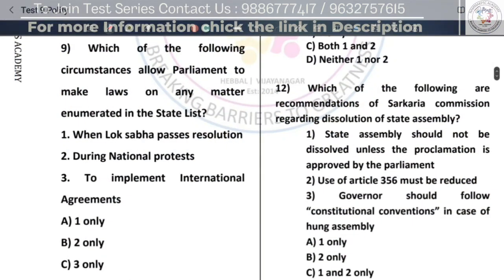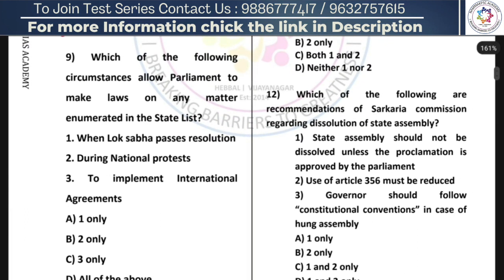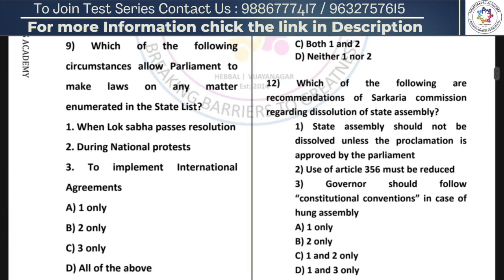Going forward to the next question, which of the following circumstances allow Parliament to make laws on any matter enumerated in state list? Statement 1, when Lok Sabha passes resolution. Statement 2, during national protests. Statement 3 is to implement international agreements. Option A is 1 only, option B is 2 only, option C is 3 only, option D is all of the above. So the question here is circumstances that allow Parliament to make laws on any matter in state list.